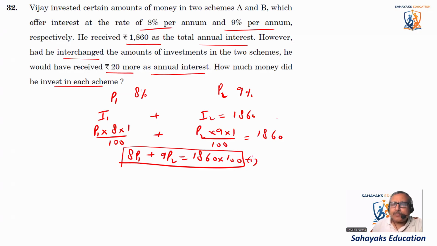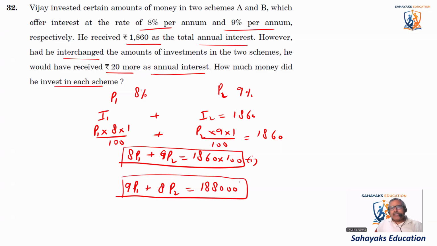Now they're saying that if he would have invested the same amounts in different ones, meaning the P1 amount he would have invested at 9% and P2 at 8%, then the interest would have increased by 20 rupees. So on similar lines, we'll say 9P1 plus 8P2 comes out to be 1880, that is 188000. This becomes the second equation.